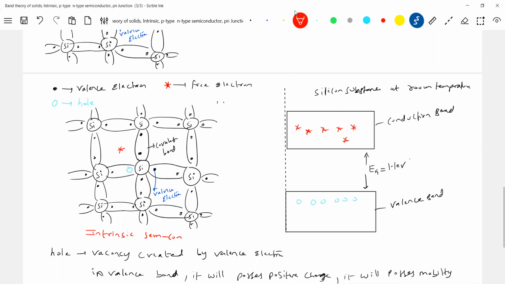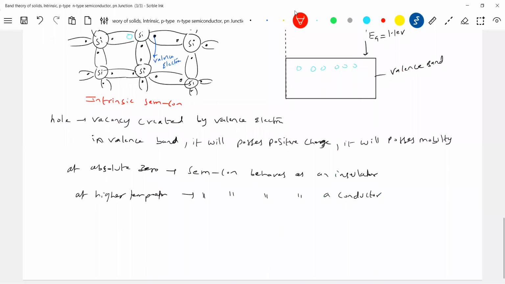So usually what is the reference temperature we take to do all our research? 20 to 25 degrees Celsius. So room temperature means 20 to 25 degrees Celsius. At that temperature, the features of the material have to be taken as standard. So for the intrinsic semiconductor, you have to show it like this. At absolute zero, you have to show an empty conduction band. This diagram is for silicon at room temperature, the intrinsic semiconductor.